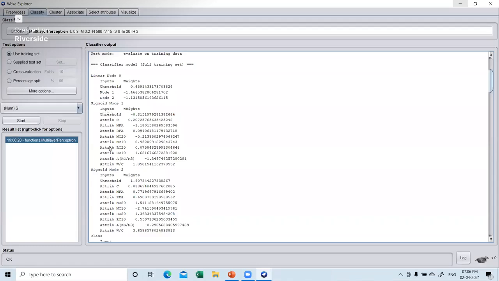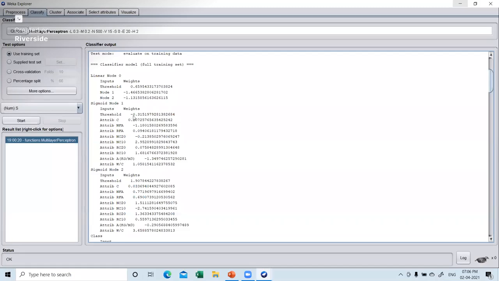So for each of these inputs, the corresponding weight is given over here. Now there are 2 hidden neurons, so you'll have 2 biases. I mean a single bias which is divided into 2 nodes. So you can see here the threshold for the first node and the threshold for the second node. Okay. So let's put this also on the sheet.